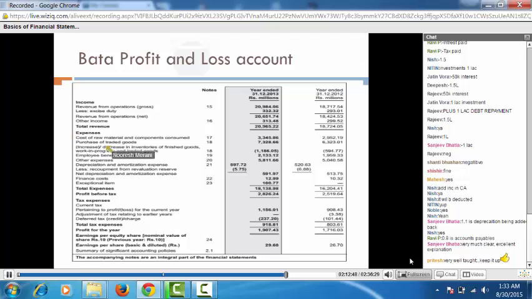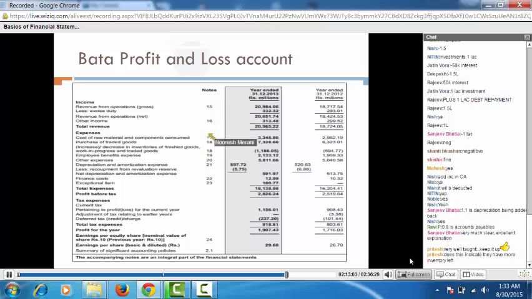Then you have the employee expenses, and then you have the other expenses. So the very same thing which I explained to you in the example. Generally, whenever there is a P&L account statement in the annual report, they will also give you the notes to the accounts. The notes to account number will be given simultaneously.